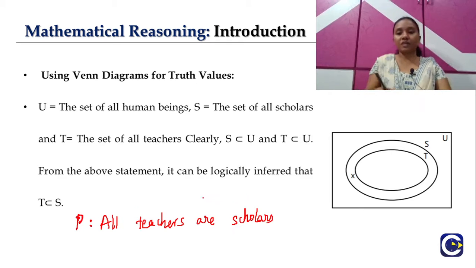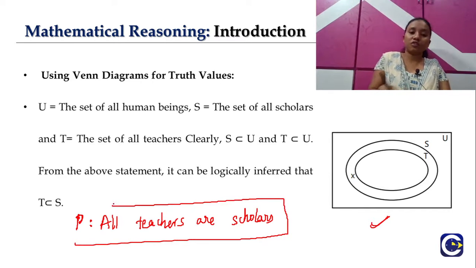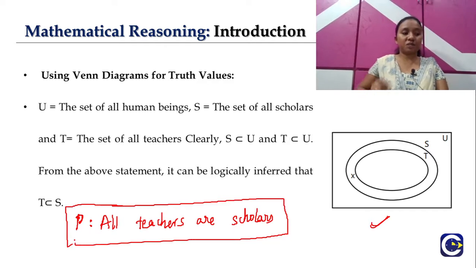Right. So this is the Venn diagram given, and this is the statement P which is given. Now we have to find whether the statement given is true or false in order to find the truth value. So from the given Venn diagram, what information can we predict?